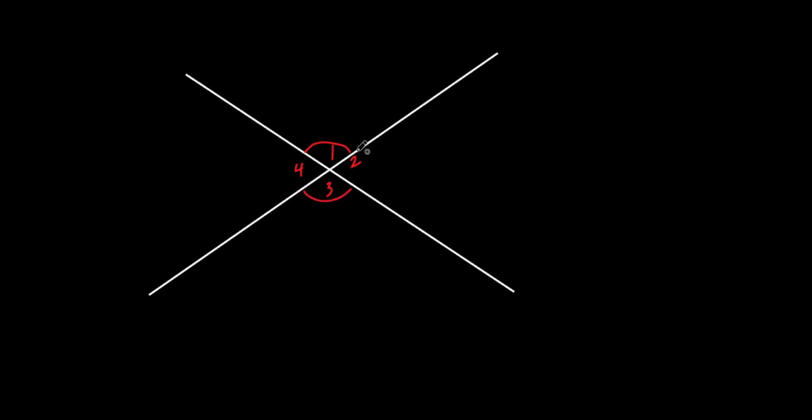Because I know that when I have two lines that intersect each other, the angles that are across from each other, and I keep saying across from each other, we're going to stop using that phrase here in a minute. But just so that you understand, the ones that are across from each other like this, they are equal to each other, and we have a special name for those angles. So I would say that angle 1 and angle 3 are called vertical angles. So any two lines that intersect each other, you have two sets of equal angles, and we call those equal angles vertical angles.